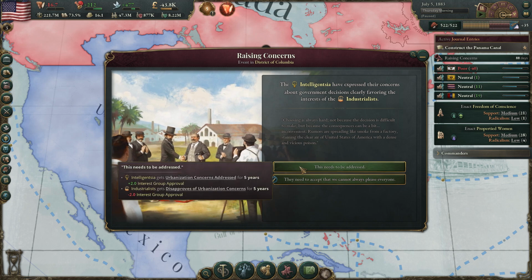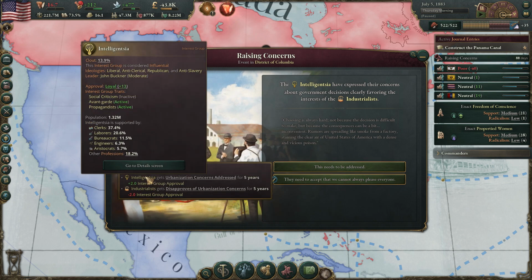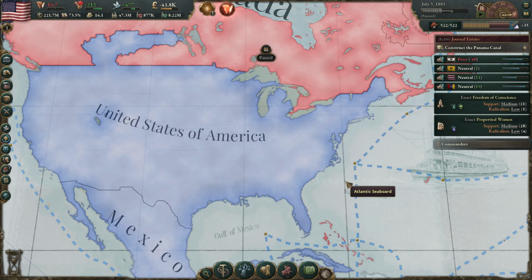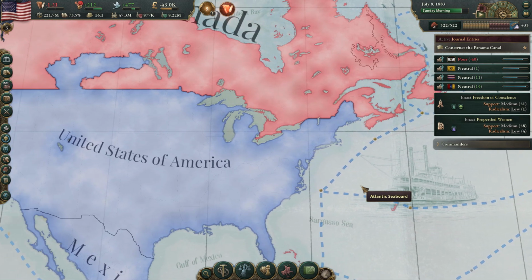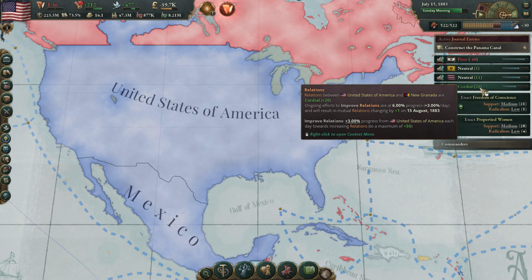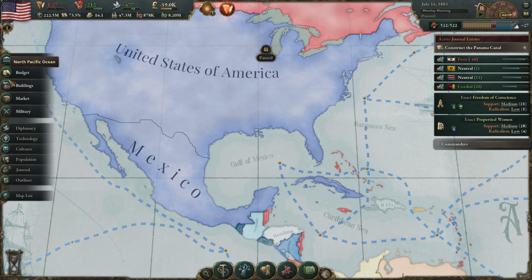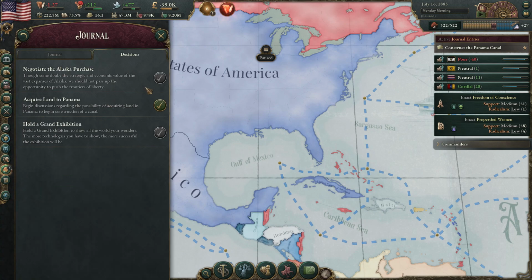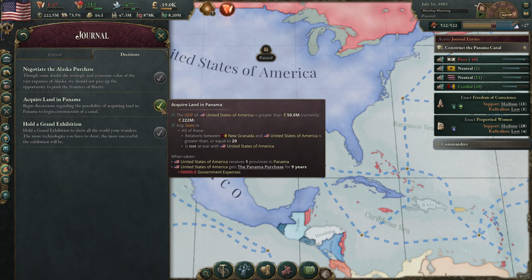So, do we want to piss off the intelligentsia or the industrialists? Those are our choices here. Seems like we'd be better off pissing off the intelligentsia, so that's what we'll do. Or irritating them. It's -1 opinion. It's not that big of a deal. All right, so we almost have them up. Excellent. We got them up to level 20, but there might have been one more thing we needed to do. Let me just take a look. Nope, looks like we can do it now.